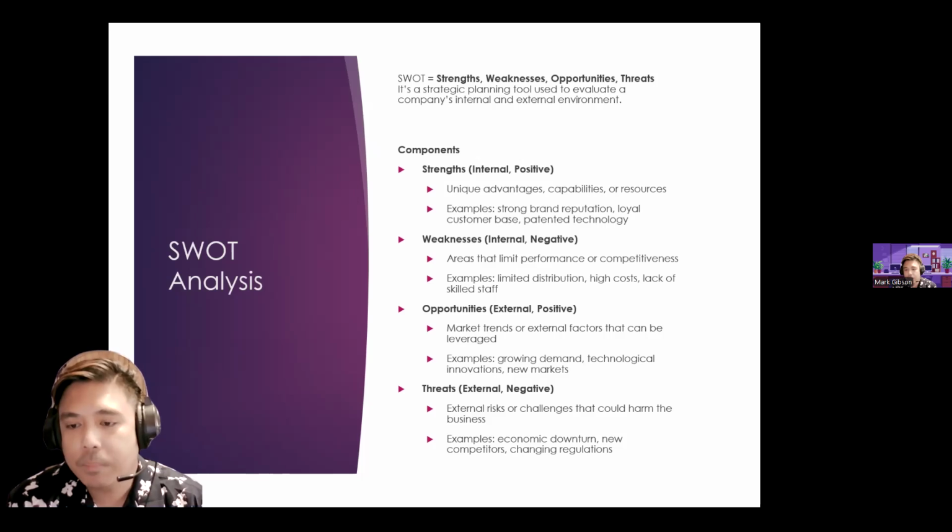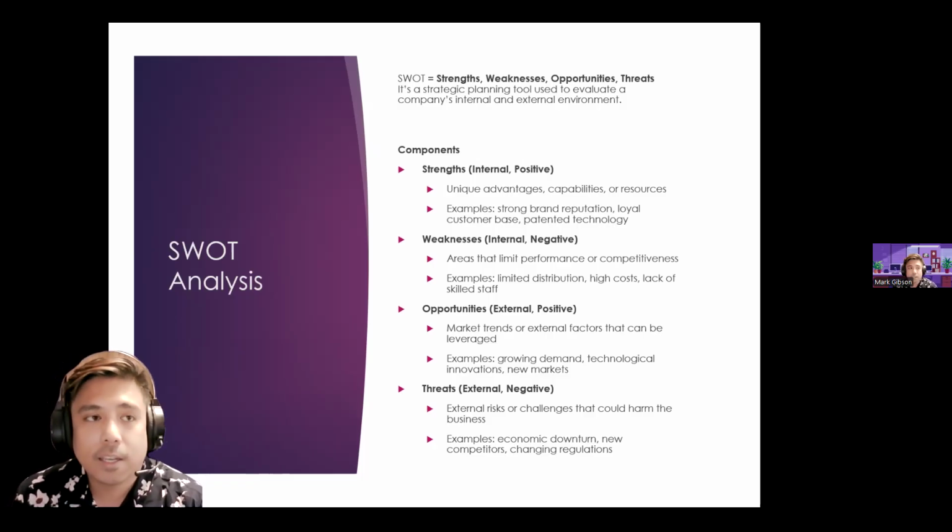Opportunities are more positive: these are the market trends or external factors that can be leveraged. Examples would be growing demand, technological innovations, and new markets. And then threats are the negatives, external risks or challenges that could harm the business. Examples would be economic downturn, new competitors, and changing regulations.